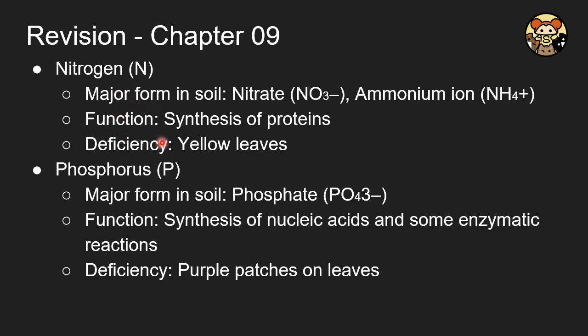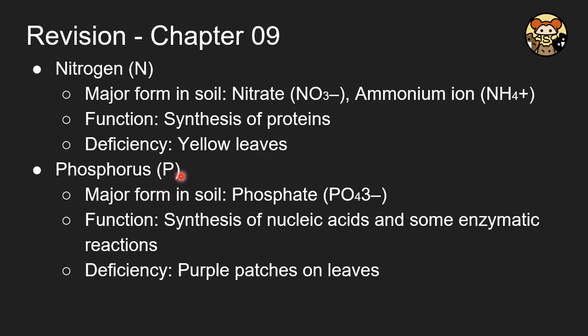As for the format of this section, similar to nutrition in humans, you have to understand the source, the function of the substance, and also the deficiency related to it. Take nitrogen as an example. The major form in soil is nitrate, that is NO3-. You absorb it from the soil, and its function is to synthesize proteins, because proteins contain a lot of amino acids, and for amino acids nitrogen is a required element. If you don't have enough proteins, you will suffer poor growth and also yellow leaves.